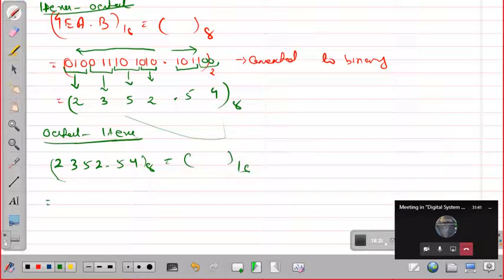So what we have to do, a similar thing: we have to convert that to binary, then convert that to hexadecimal by making groups of 4. So if we convert this to binary, we have to write the equivalent of the numbers in 3-digit mode.